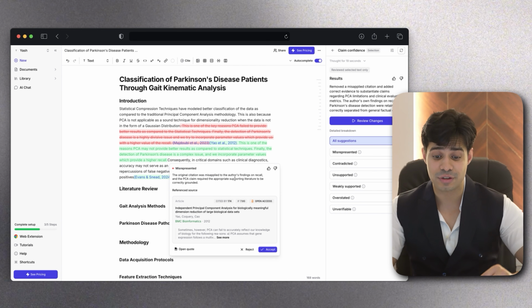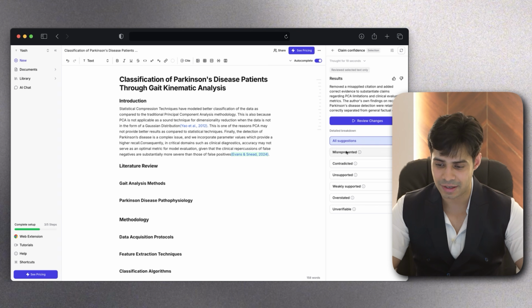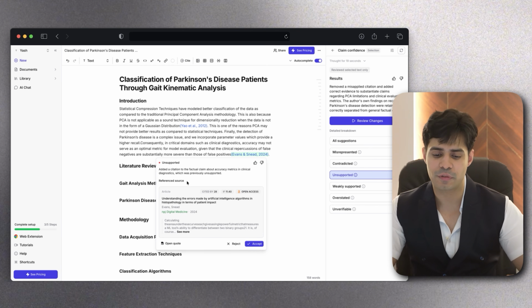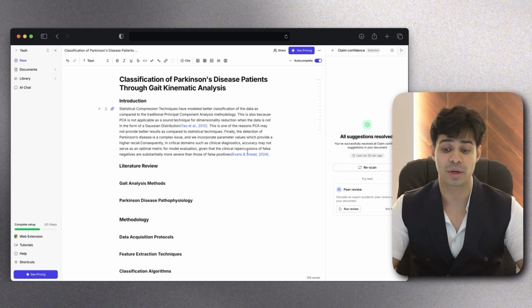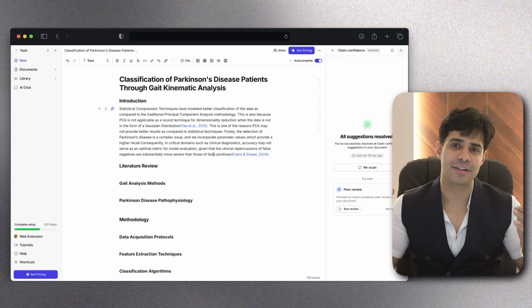So it even tells you that your citation is not correct, and it gives you the right one. You correct it. Similarly, it gives you another suggestion over here that this part of the text is unsupported, so you can accept it. You can add the citation again. So a lot can be done just by using Jenny.